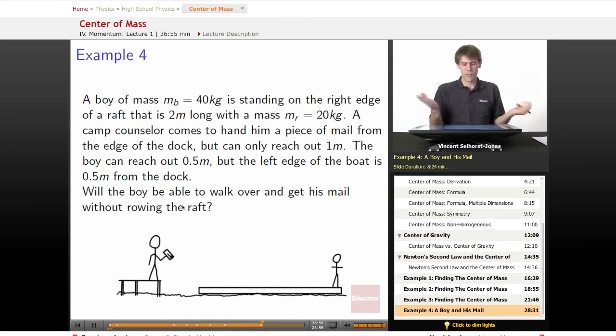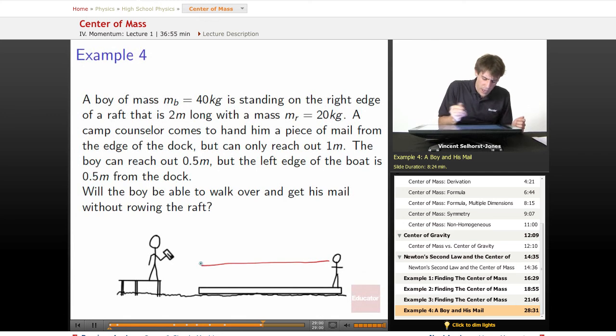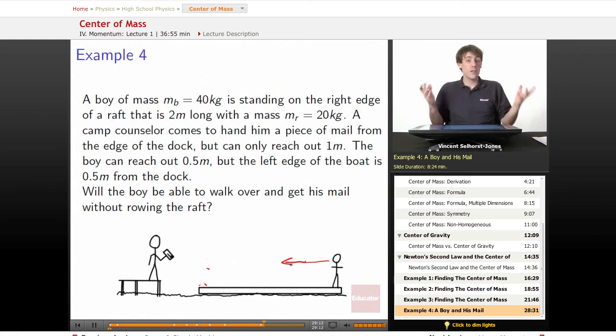Now the first thing you think is, yeah, of course he can walk over. He just walks over here and he grabs his mail, right? Wrong, it can't just happen like that. He can't just walk over, because what happens as he walks over? There's no friction between the water and the boat effectively, so it's going to wind up getting moved. There are no external forces on here. We don't expect water to resist. It doesn't give us much friction. So the boat is going to wind up sliding this way.